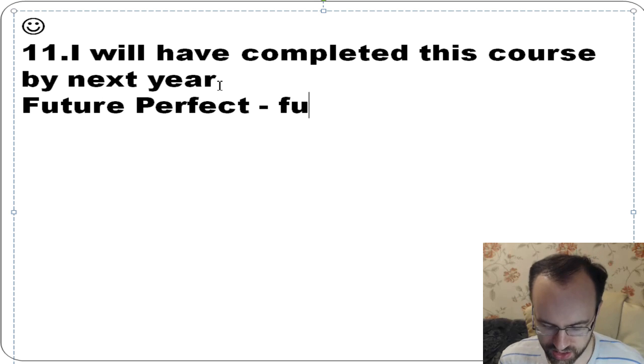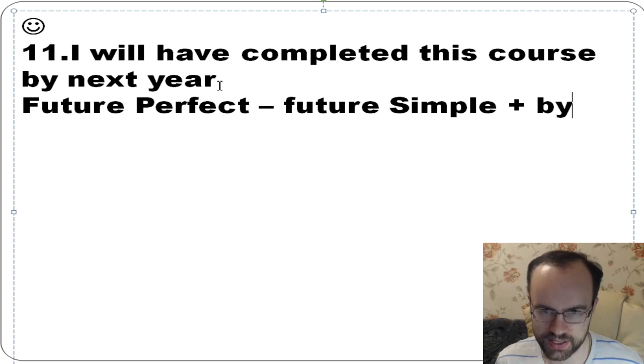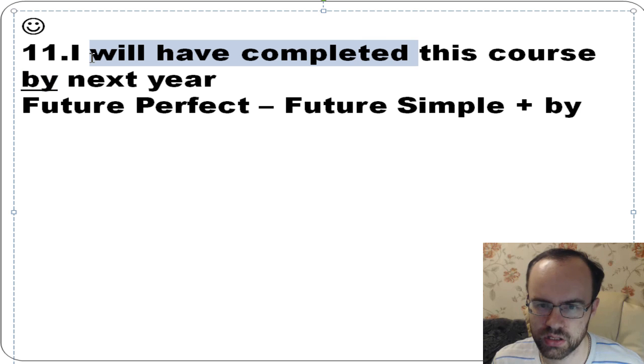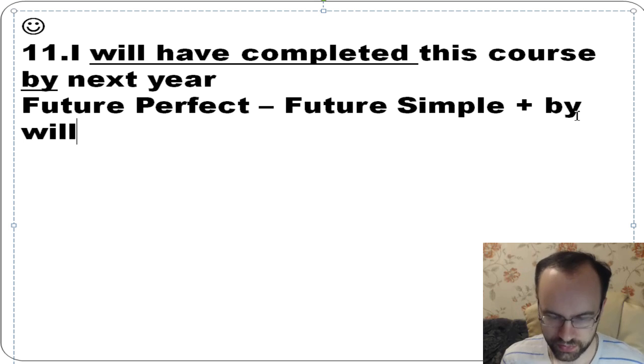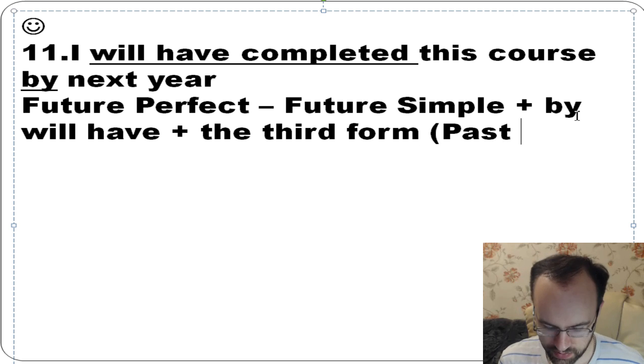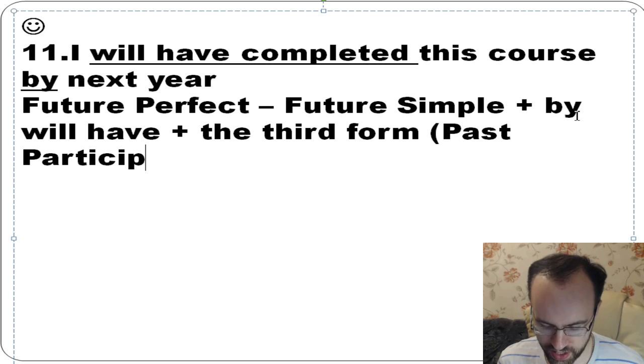We talked about it, that it's future simple plus by. So if you have by, you need to use future perfect. So we'll have plus the third form, or we call it past participle. So we'll have plus past participle.